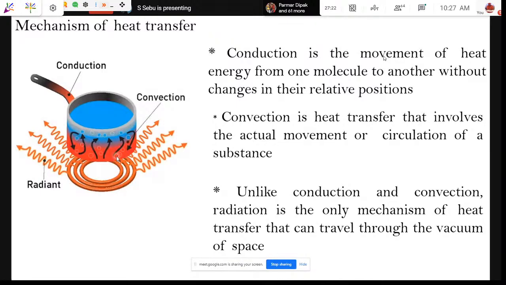That is convection. It happens because of the heat that hits the pot. The hotter water bubbles go up, and they become cold as they reach the surface and go down. This is how convection takes place.